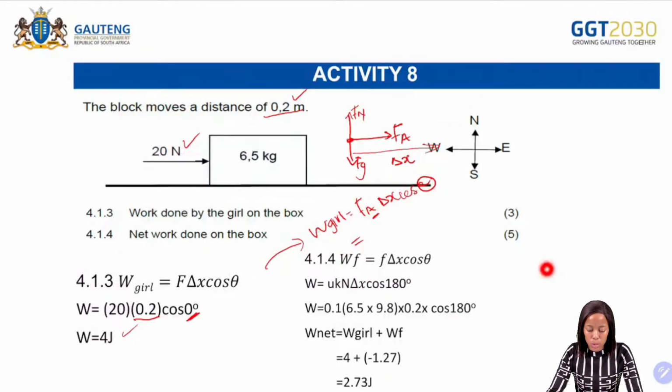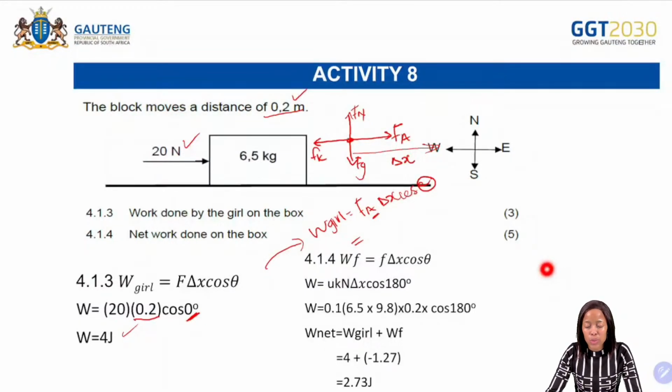Next, calculate the net work done on the box. So now they want to know about the total work done on the box. Okay. So remember, they spoke about a rough surface. If they speak about the rough surface, it therefore means that we have kinetic friction.